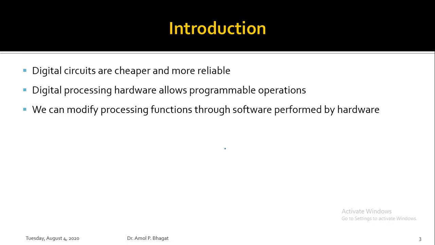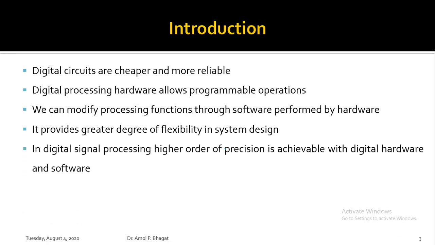So in digital signal processing, a greater degree of flexibility is there. You can anytime modify the system design, right? Also, a high order of precision is achievable with digital hardware and software.